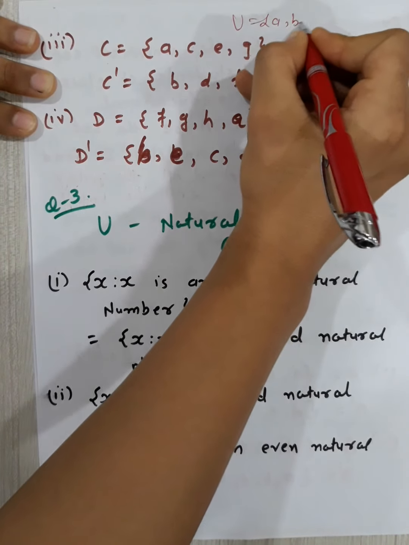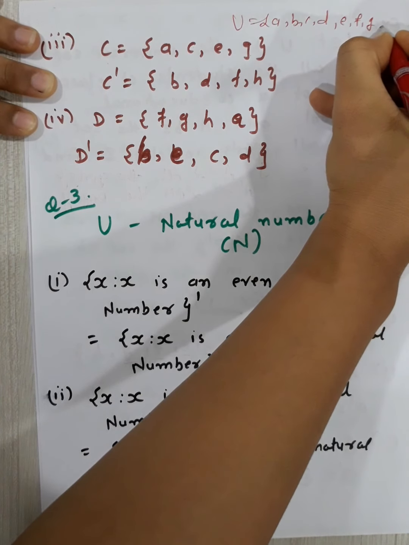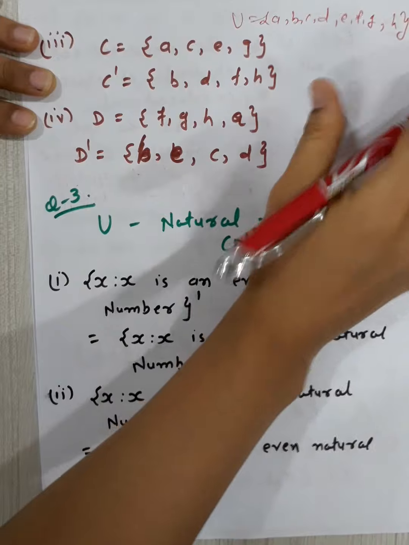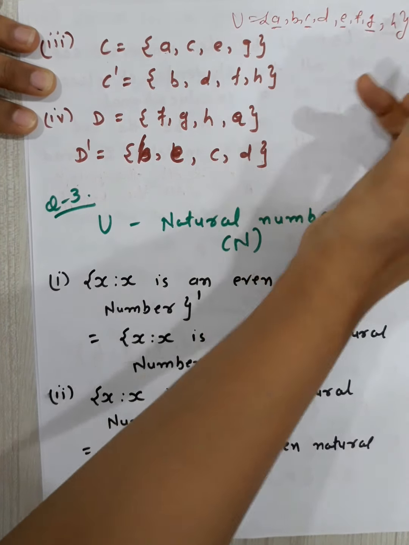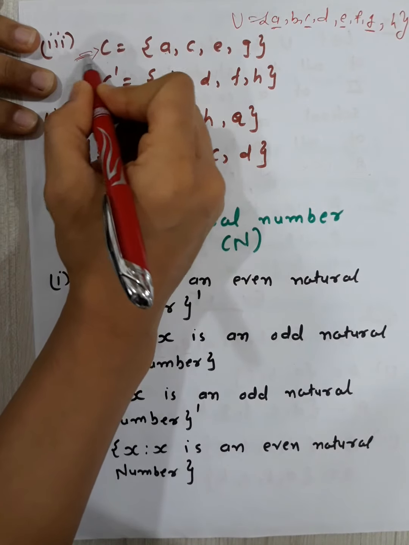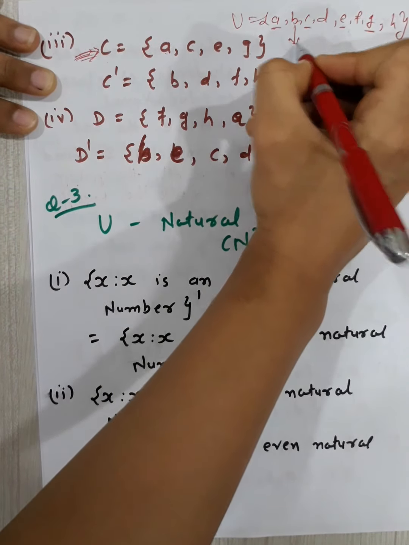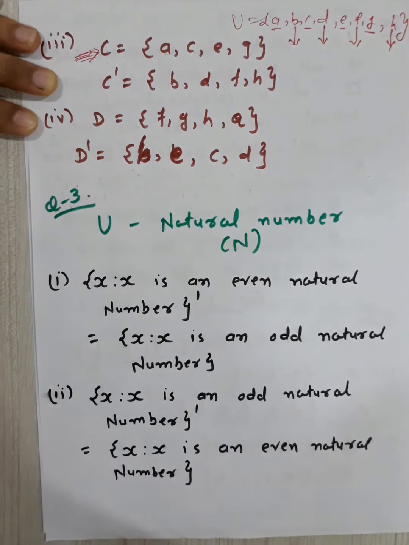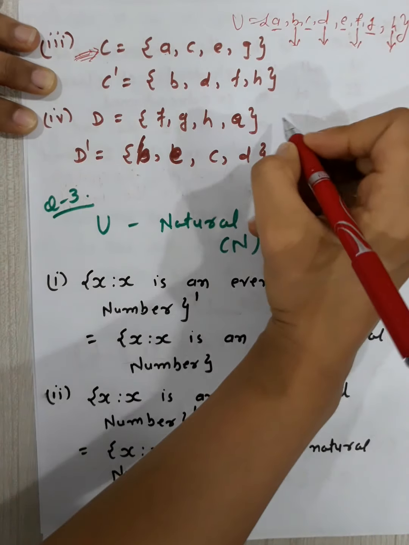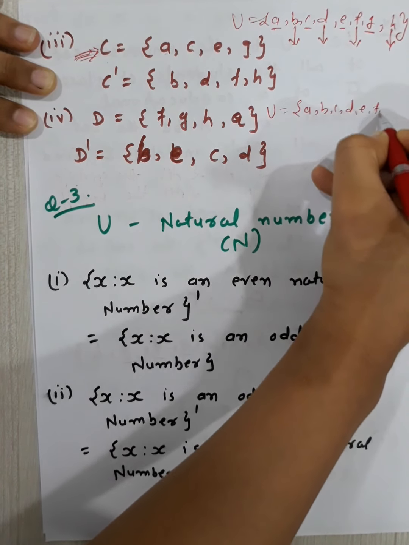Your U is A B C D E F G H. So now A C E G, it is your set C. Now you have to write down C dash, which is B D F and H.